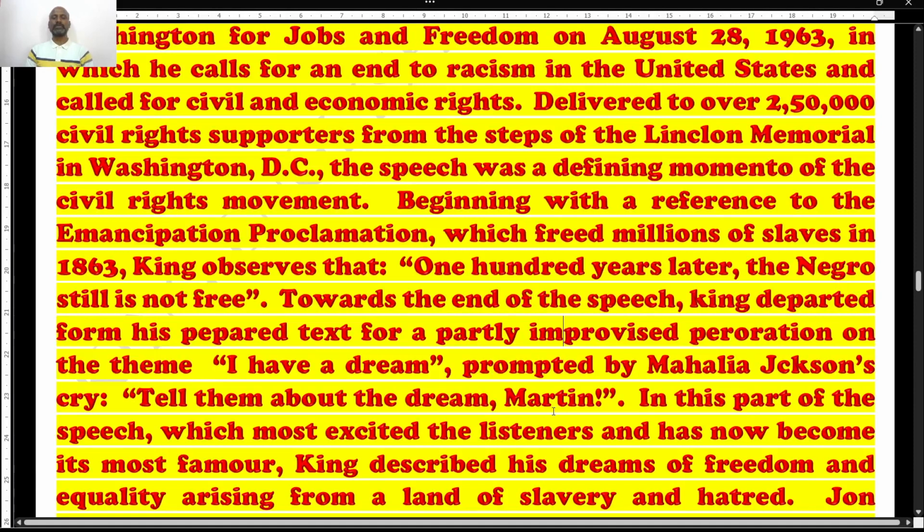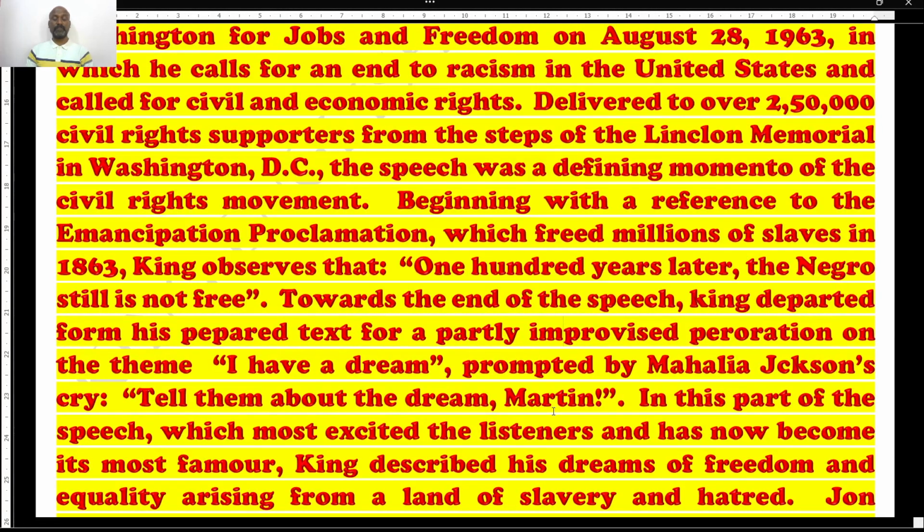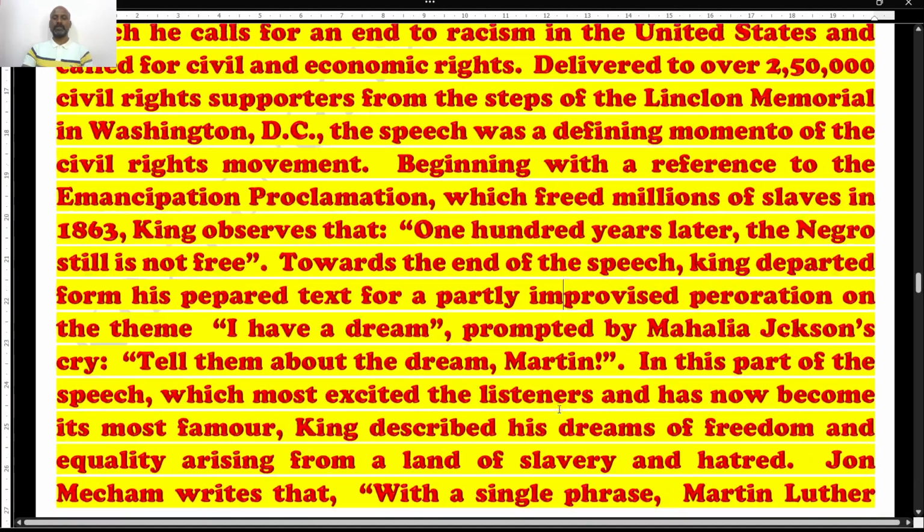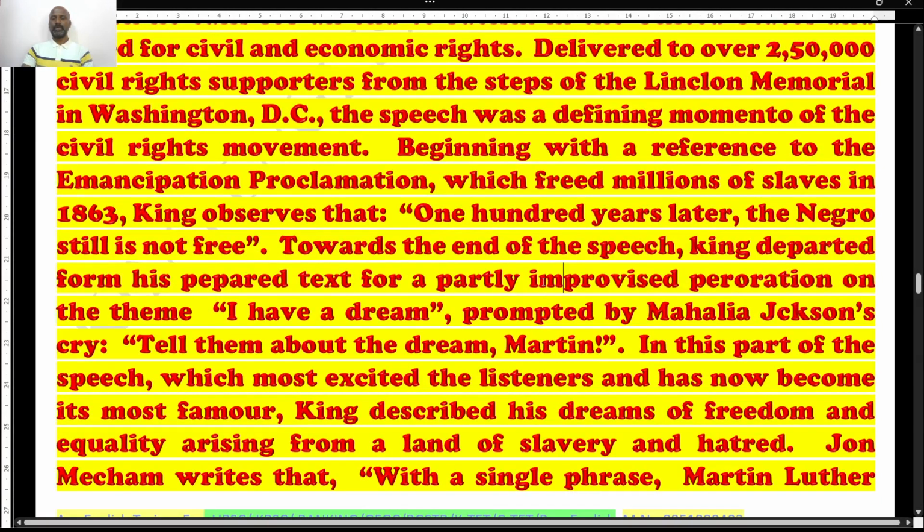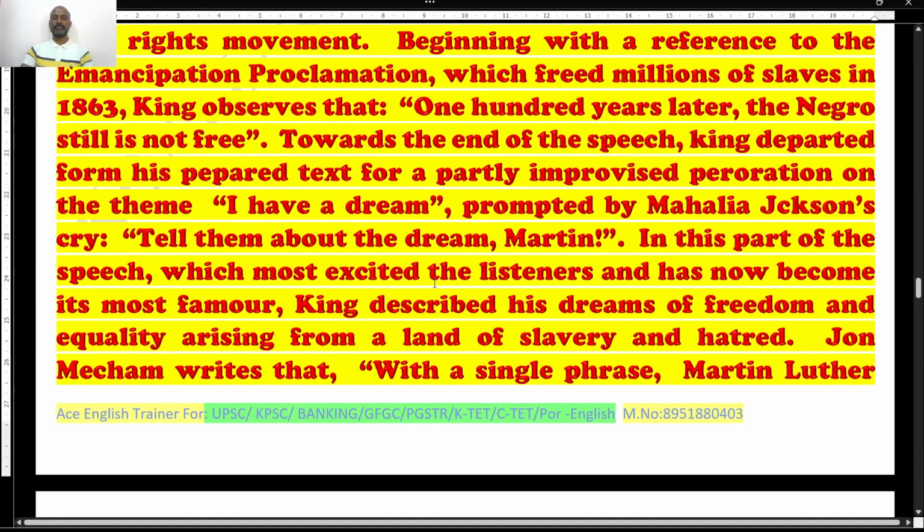King observes that 100 years later, the Negro still is not free. Towards the end of the speech, King departed from his prepared text for a partly improvised peroration on the theme "I Have a Dream," prompted by Mahalia Jackson's cry, "Tell them about the dream, Martin."